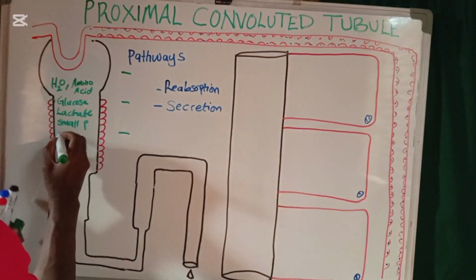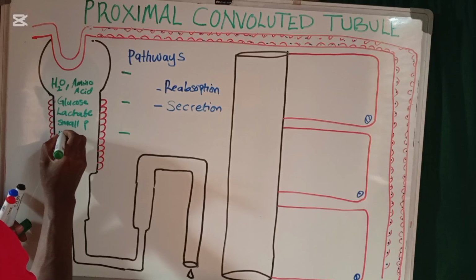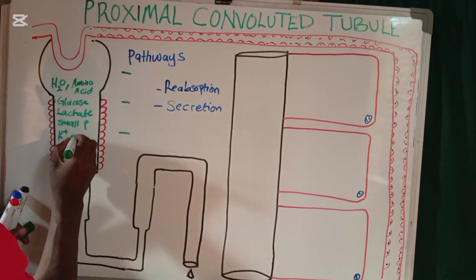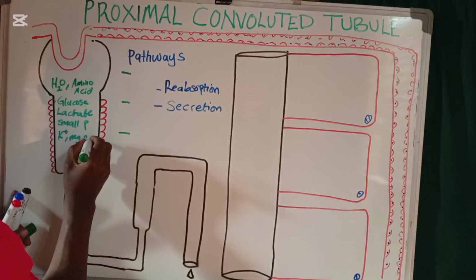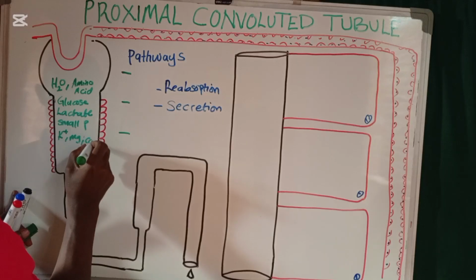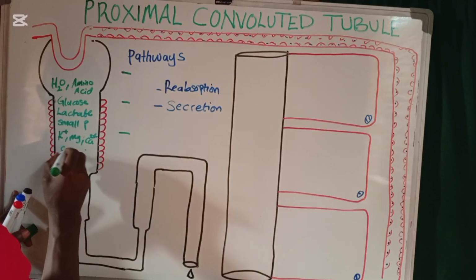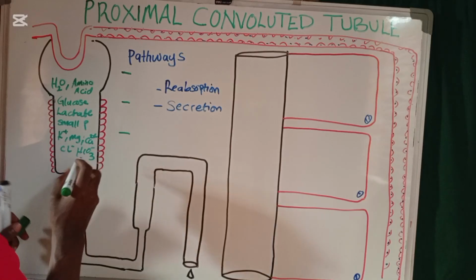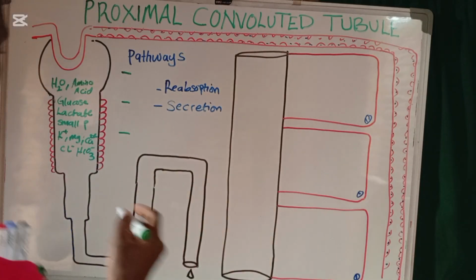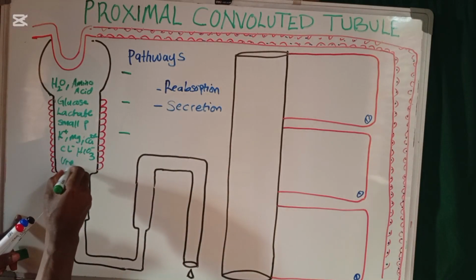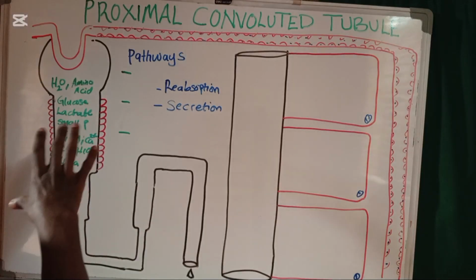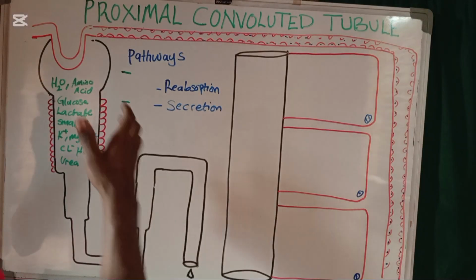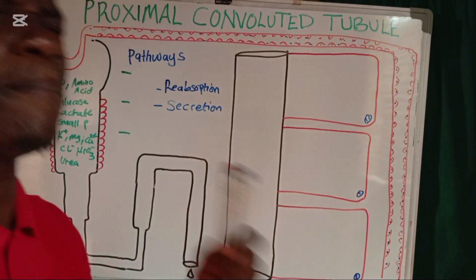We are going to be having electrolytes, for example potassium, magnesium, calcium, and chloride. We are going to be having even bicarbonate and a lot of substances. We are going to be having substances like urea. Mainly, these are some of the substances that are going to be contained in the filtrate, but they are very many.